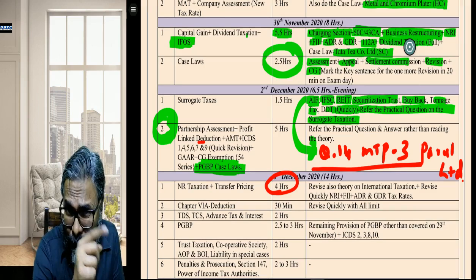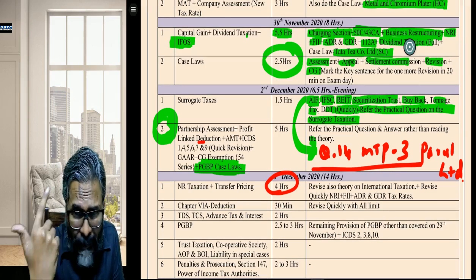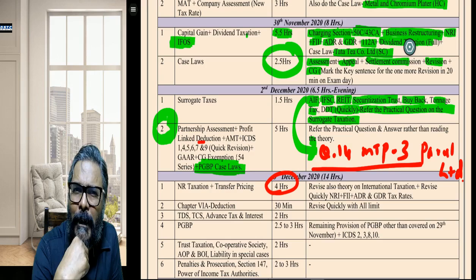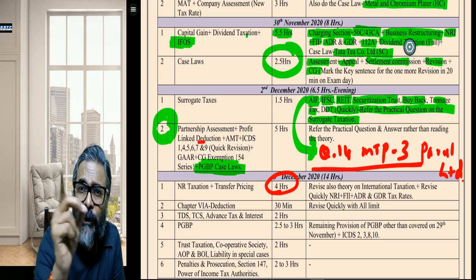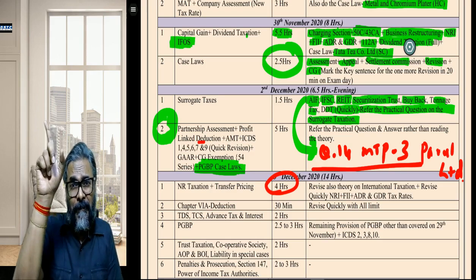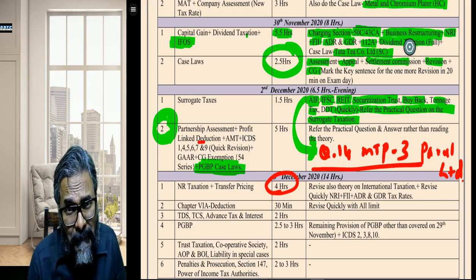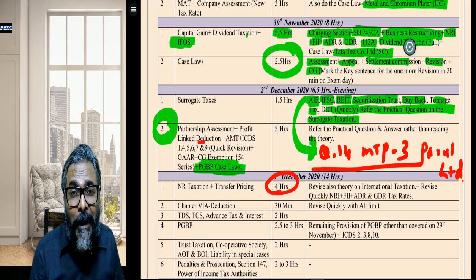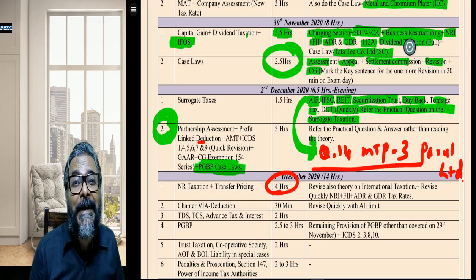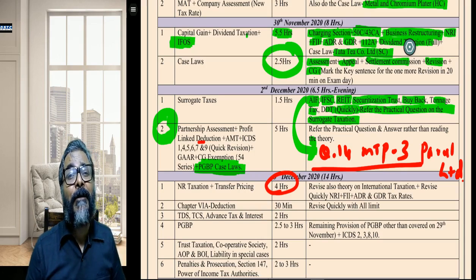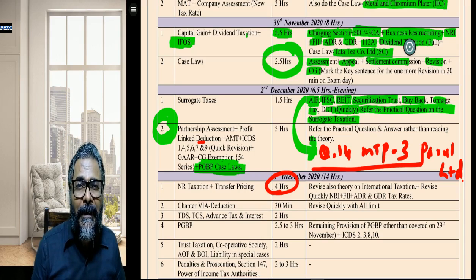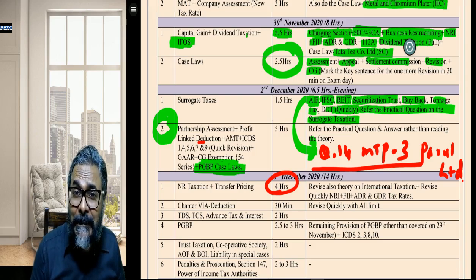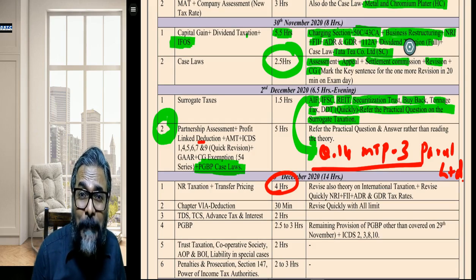There is one question also in the compiler or whatever materials that I have given to all of you. Please also do 115BBF. You'll say, what is that, sir? 115BBF? The resident royalty income is also charged. Which royalty income? The royalty arising from the patent box, the industrial royalty. So that particular royalty income of a resident person is also subject to a special rate of tax.